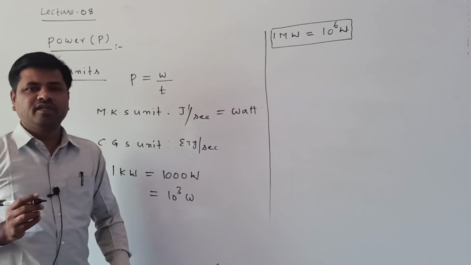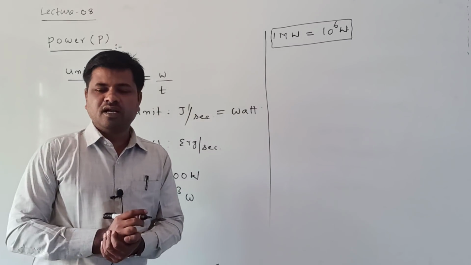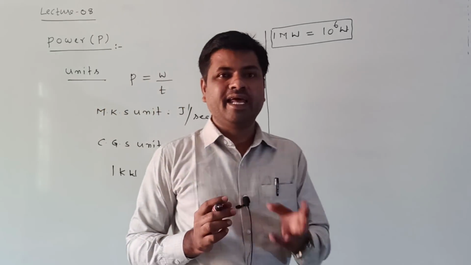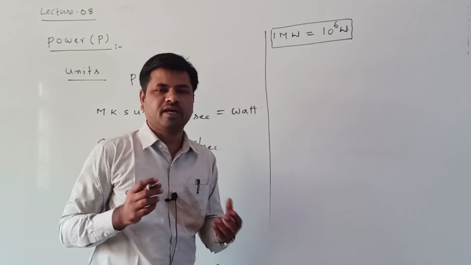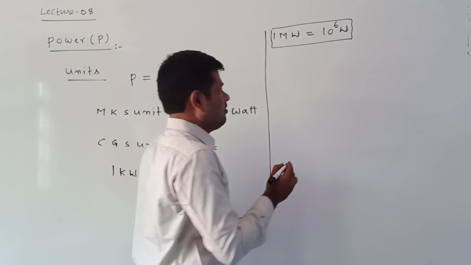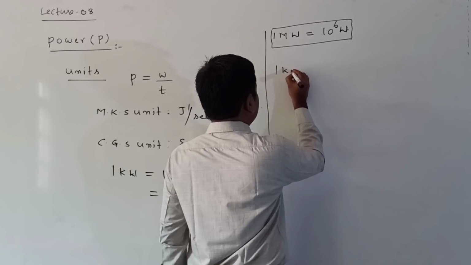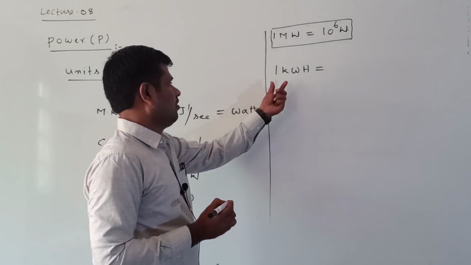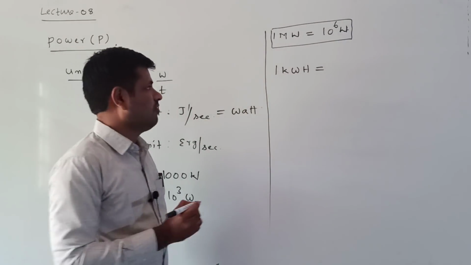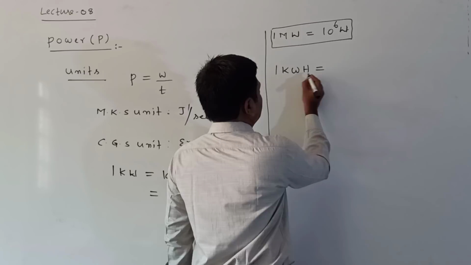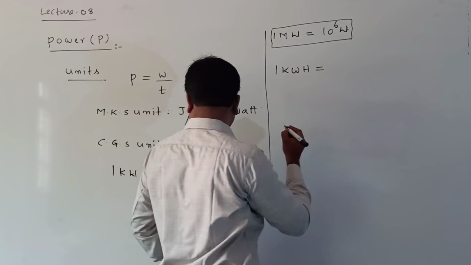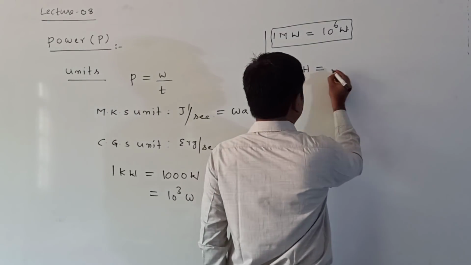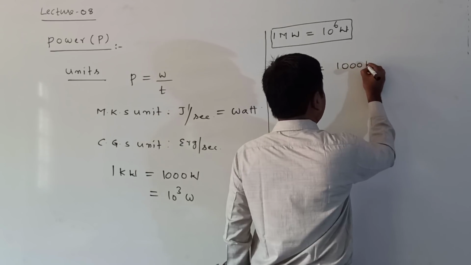Next we can define another unit called kilowatt hour. We generally measure the electric bills in our houses in kilowatt hours. 1 kilowatt hour is also a unit of power. 1 kilowatt is 10 power of 3 watts, simply 1000 watts.